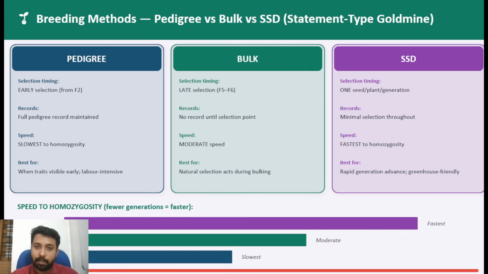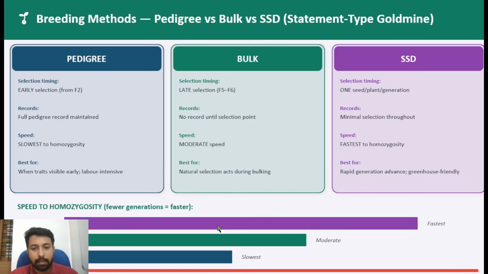Which is the fastest, which is the slowest, which needs more generations, which needs fewer generations, which is easier to handle. For example, the single seed descent method is very easy to handle, but there is a defect that during this rapid selection of advancing few seeds, there is a chance of losing good lines. For easy management, SSD is mainly used. Which method helps you gain homozygosity in a faster way with fewer generations? The answer is single seed descent.